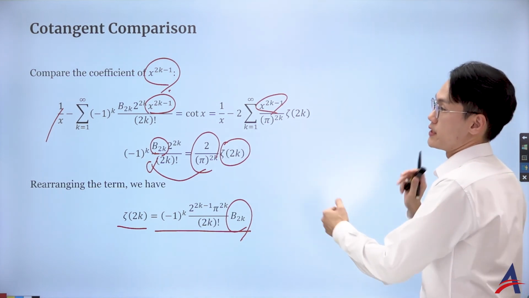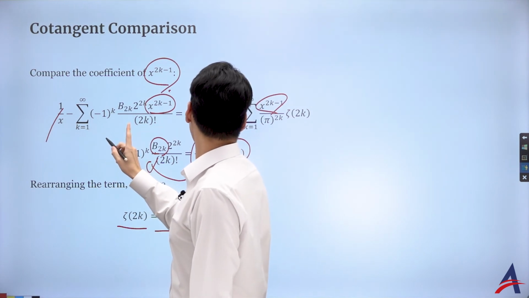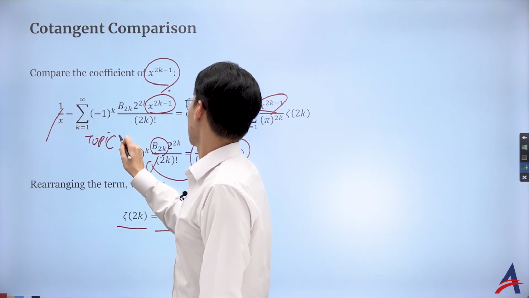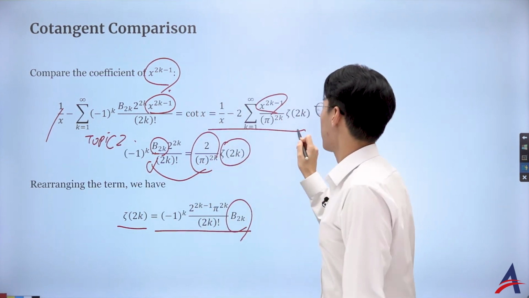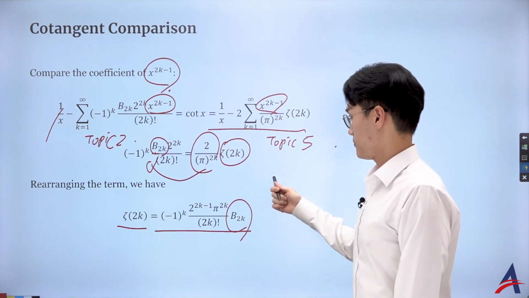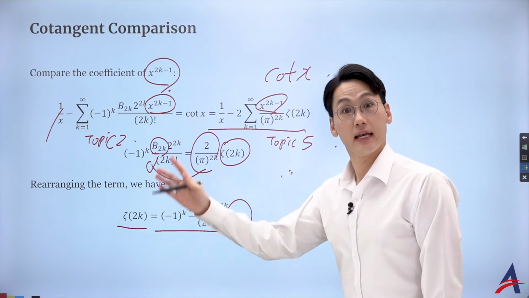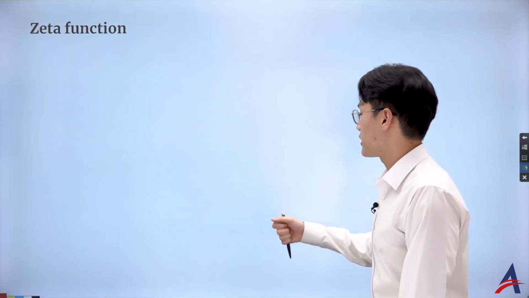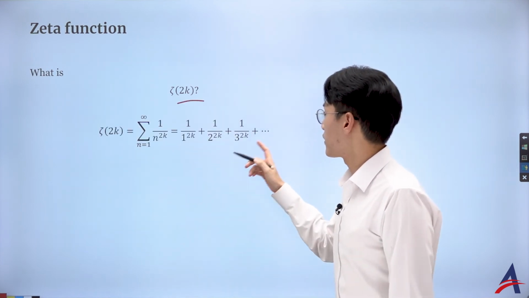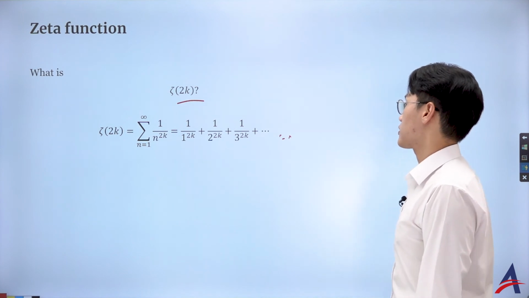We actually get to prove it. We prove this using, again, I think this was topic 2, yes, and this again is from topic 5, of working with the cotangent. Easy peasy, lemon squeezy. So let's then see, what is the zeta of 2k? Again, that's the zeta function of even term, so 1 over 1 to the power of 2k, 1 over 2 to the power of 2k, etc., etc.